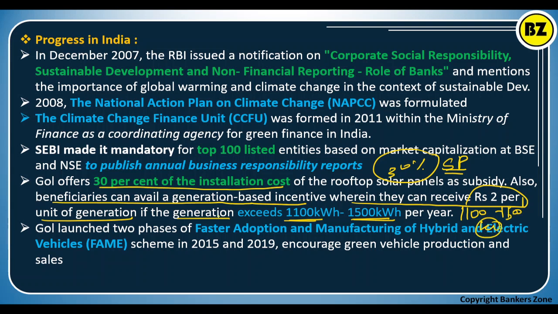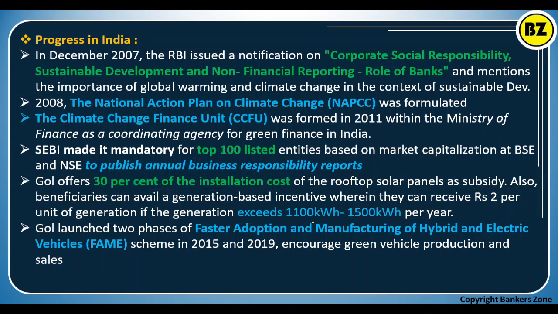This is generally for commercial purposes, but at least remember that the government offers a 30% subsidy on solar panels.